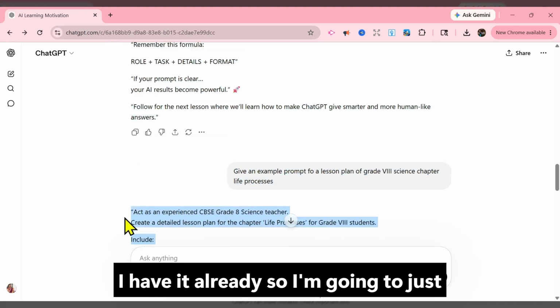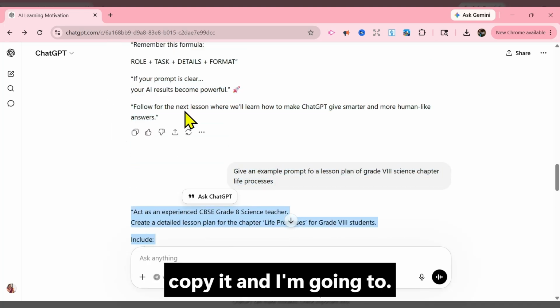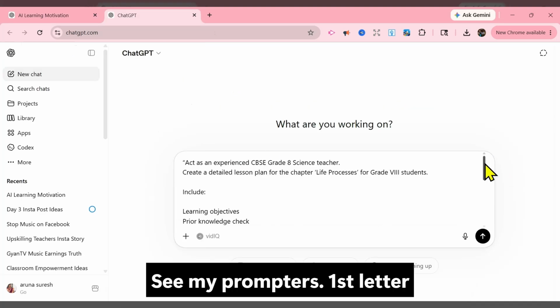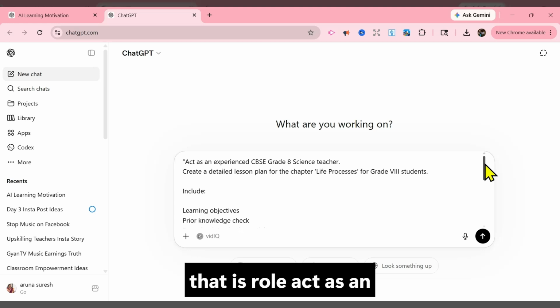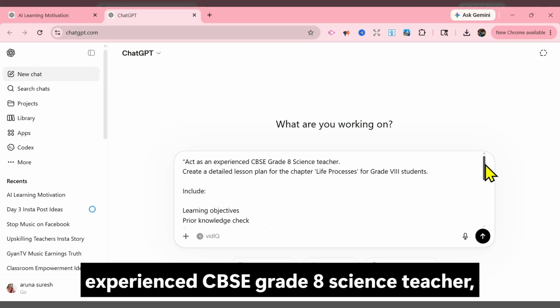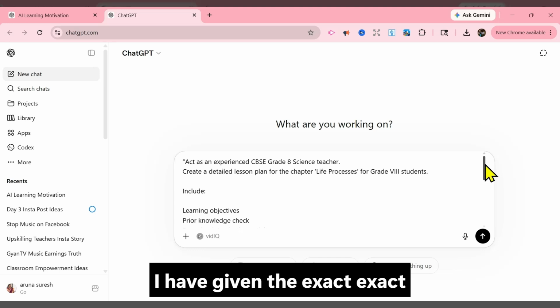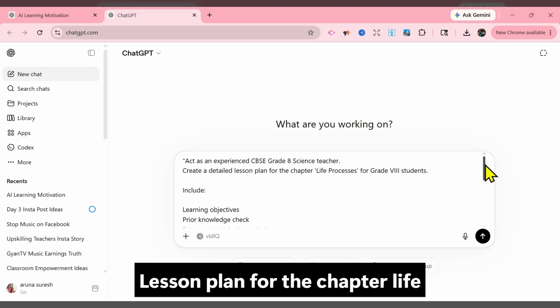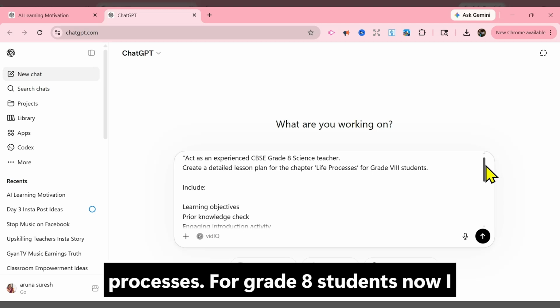I have it already, so I'm just going to copy it. My prompt starts with the first letter, role: act as an experienced CBSE grade 8 science teacher. I have given the exact role, right? Then create a detailed lesson plan for the chapter Life Processes for grade 8 students.